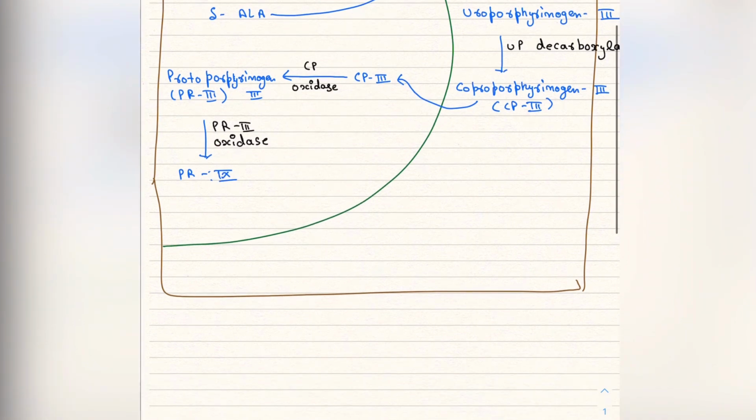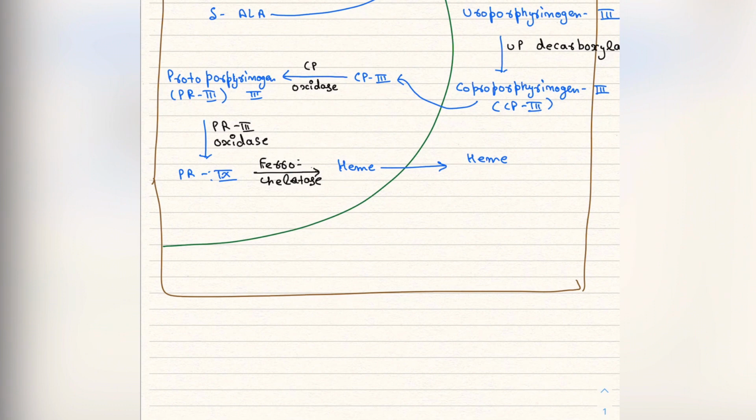Now on this, in the mitochondria itself, ferrochelatase will act and form heme. Now this heme goes to the cytoplasm.